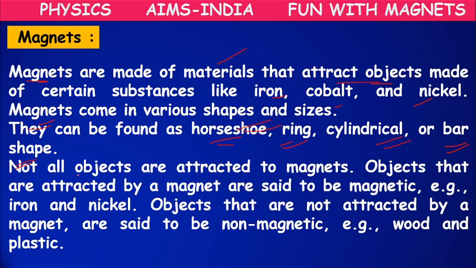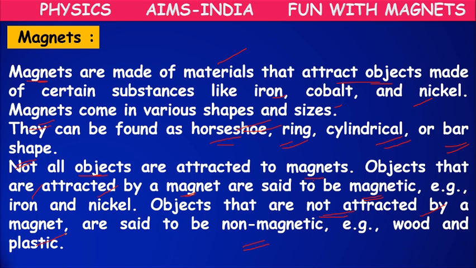Not all objects are attracted by magnets. Those which are attracted by a magnet are called magnetic, such as iron, nickel. Those that are not attracted by a magnet are said to be non-magnetic, like wood, plastic.